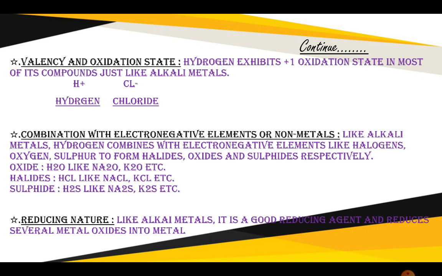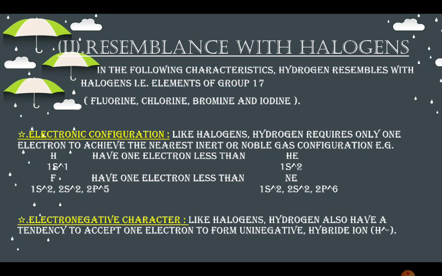Oxide: hydrogen oxide, water, like sodium oxide, potassium oxide, etc. Halides: hydrochloric acid, like sodium chloride, potassium chloride, etc. Sulfide: hydrogen sulfide, like sodium sulfide, potassium sulfide, etc. Reducing nature. Like alkali metals, it is a good reducing agent and reduces several metal oxides into metal.